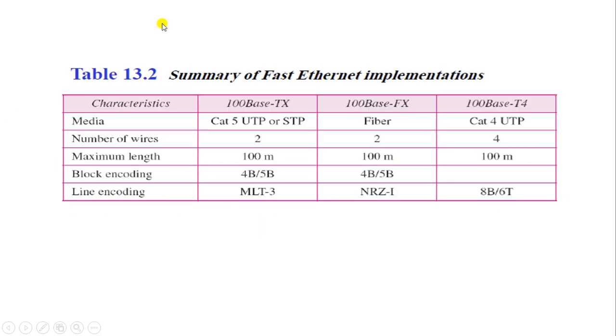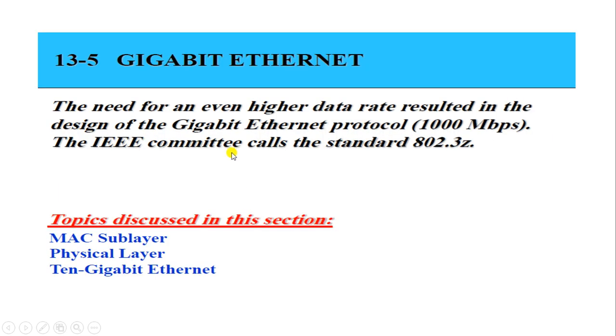The next thing that we are going to study is Gigabit Ethernet. The need for an even higher data rate resulted in the design of Gigabit Ethernet. It is only because, day in and day out, data is increasing, so more information has to be transferred between the sender and the receiver. The IEEE committee calls the standard 802.3z. In the previous one you have seen that it is 802.3u.